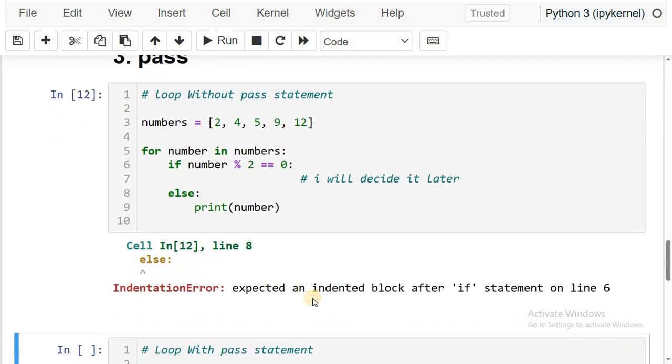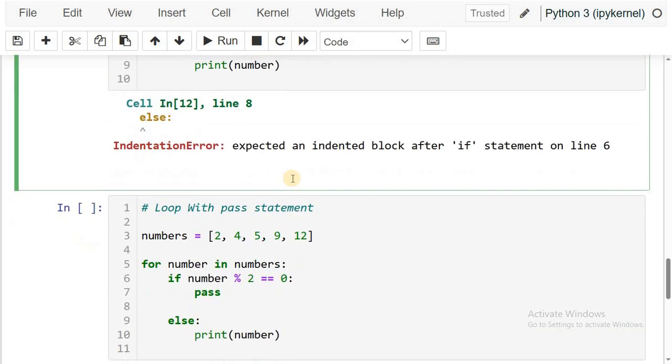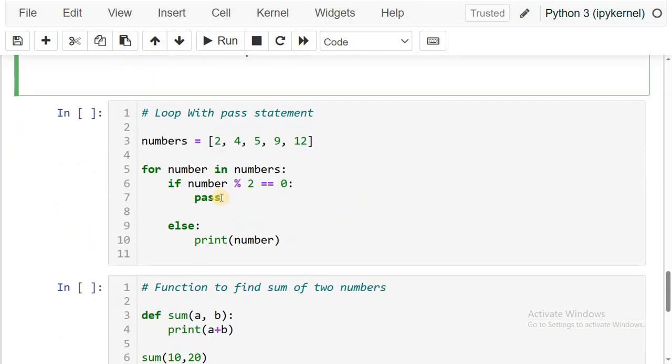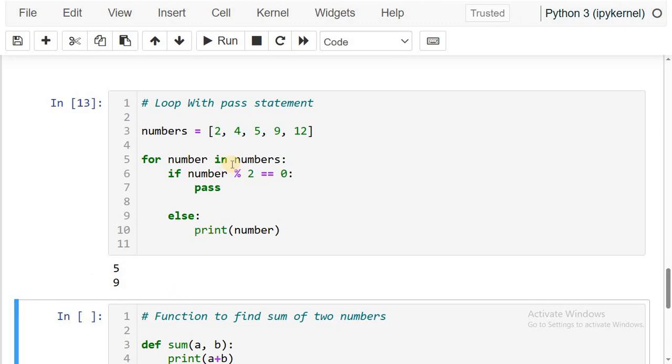Now we are getting an error here, because coming to the for loop, in the seventh statement, we are not writing anything. We are trying to keep the seventh statement empty, but it is not allowed. If you try to keep a line empty, it raises an error. But now I want to prevent the raising of the errors, and I want to write the code in future. For this, we use the pass statement. Now see, same code, but in the empty line, the seventh statement, I am writing the pass statement. Let me execute this. Now we are not getting any error, right?